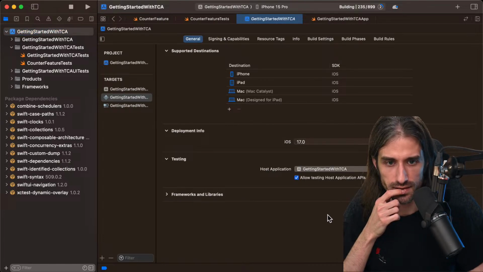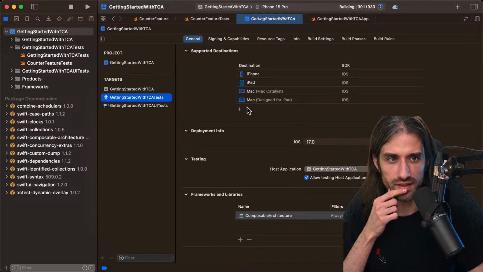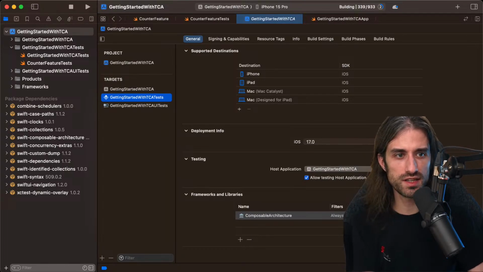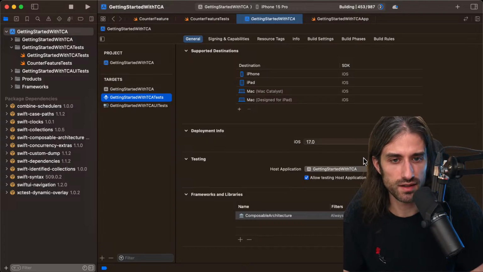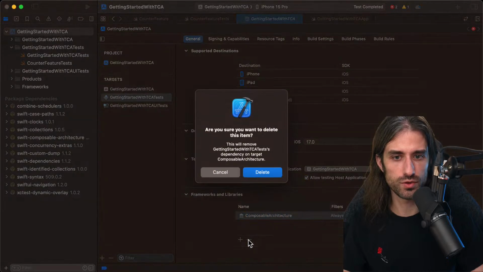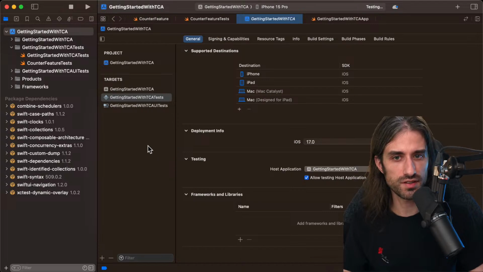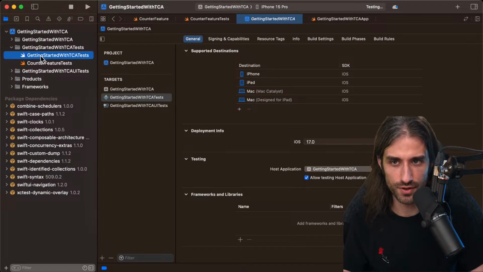I've added TCA here. And it's not the UI test, it's the normal test. Maybe I shouldn't link TCA again. So maybe it was a mistake. I did it by reflex, but maybe it was a mistake. I'm just waiting to see if the build still fails. Okay, it still fails, so I'm going to just remove it. Okay, this time. So it was my mistake. Thank you for the help, Stephen.